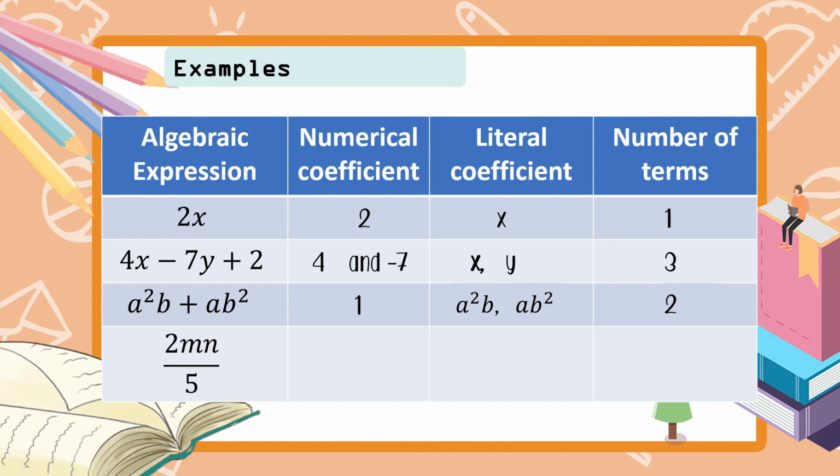2mn over 5. Okay? So, what is our numerical coefficient? Again, si 2 over 5 is iisa lang. Okay? Because they are fraction. Therefore, ang ating numerical coefficient is 2 over 5 or 2/5. Now, how about the literal coefficient? Ano ba ang kasama ni 2 over 5? So, ang kasama ni 2 over 5 is mn. And then, how many terms ang nandito? So, there is only 1 term. Okay? So, meron lang tayong 1 term. Therefore, ang number of terms natin ay 1.